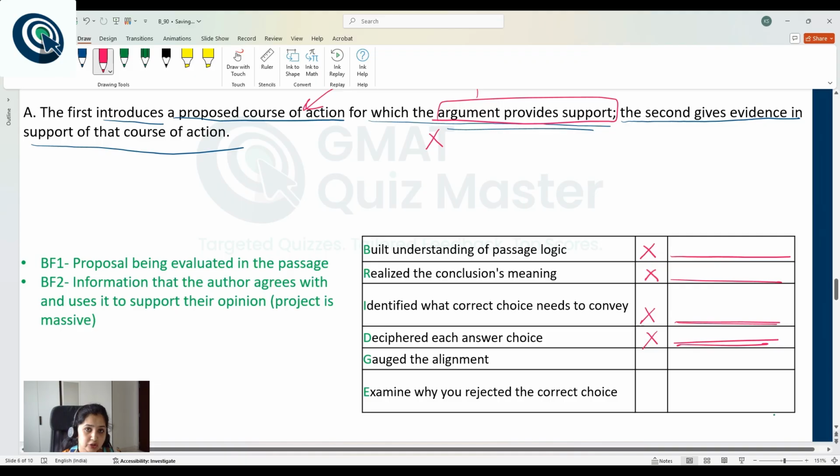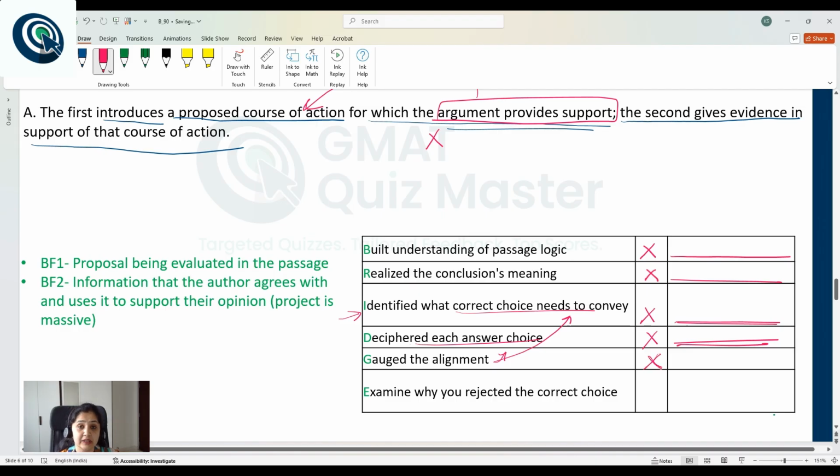If you understood choice A, your passage understanding was correct, conclusion understanding was correct, you knew what the correct answer choice should convey, and you understood choice A correctly, but still, while marking, you did not match it with what the correct answer choice should convey, you do not gauge the alignment between choice A and the intended meaning of the correct answer choice, then mark a cross here.